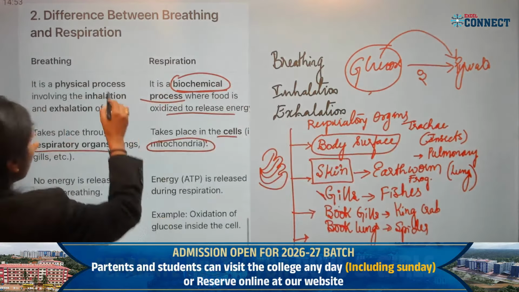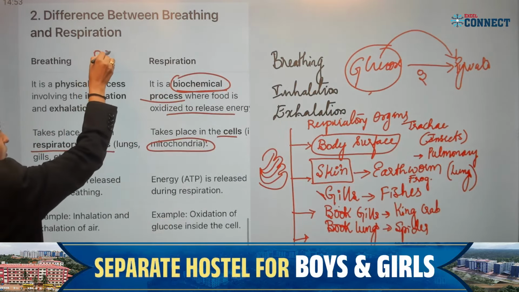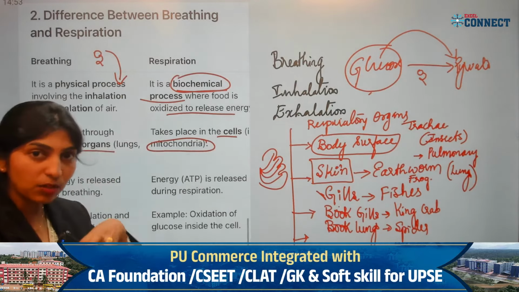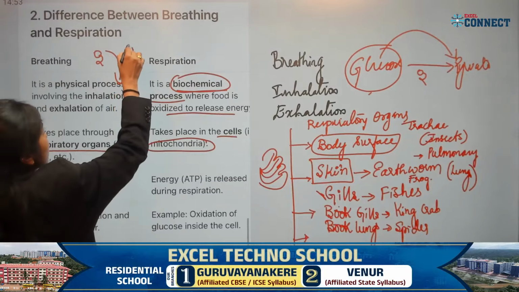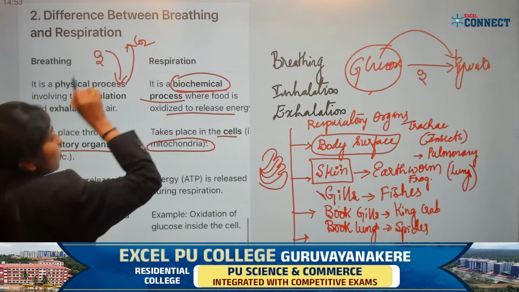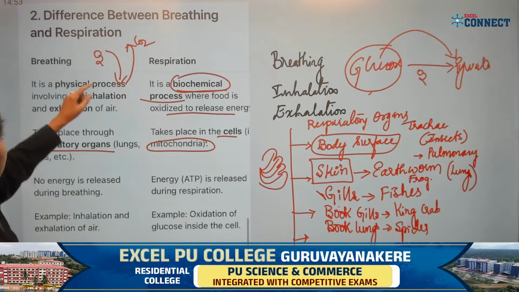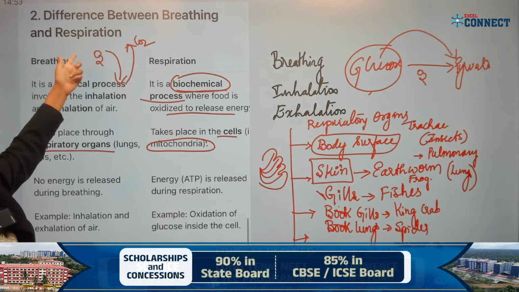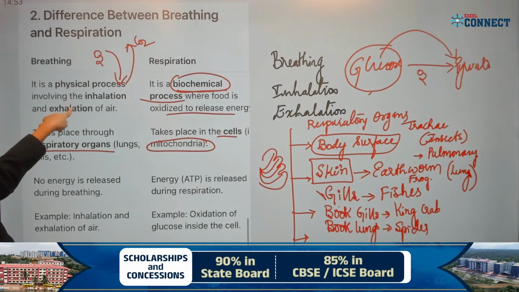In breathing, the air which is rich in oxygen will enter the body, and the air which is rich in carbon dioxide will leave the body. This oxygen is not broken down and does not form a product. So it is called a physical process.